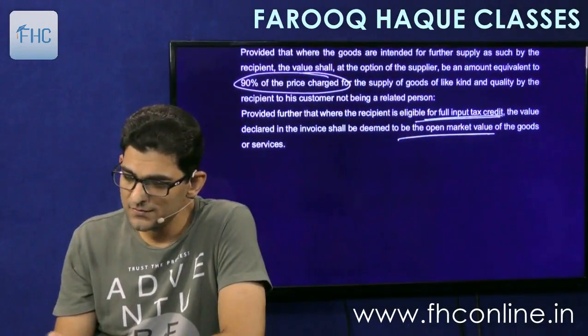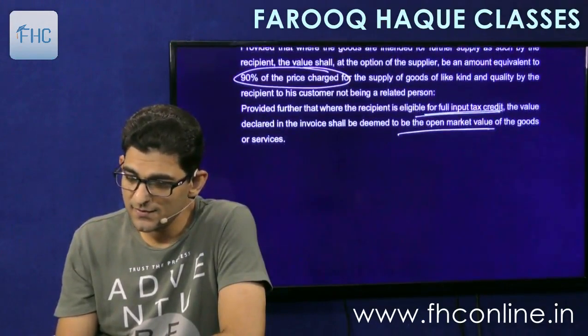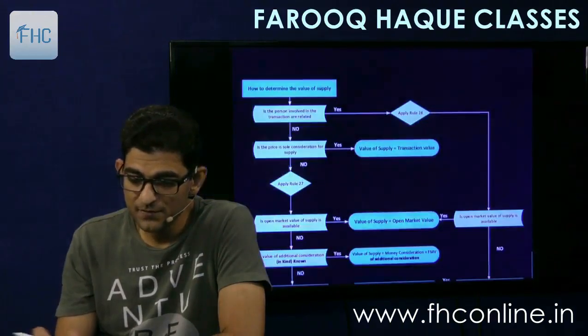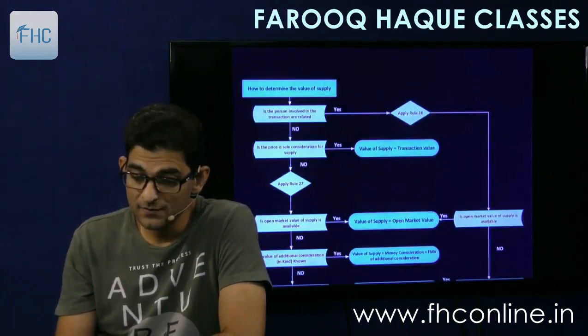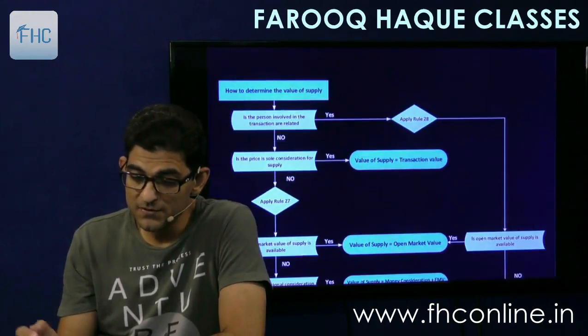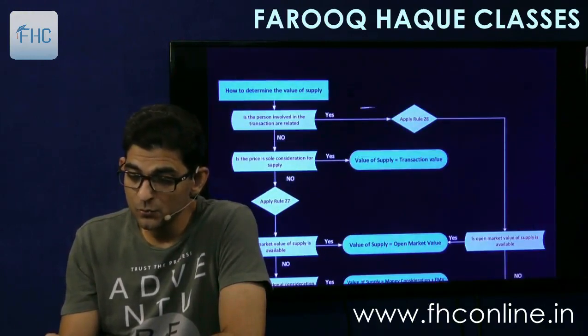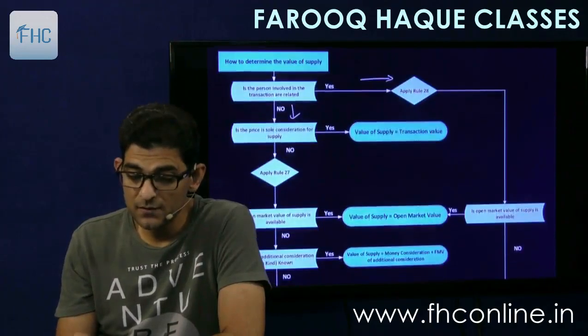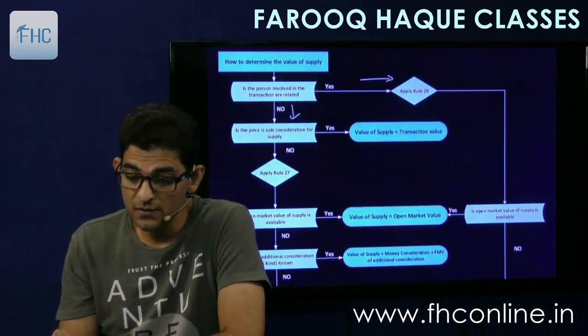So simple points are there, and then this whole chart is given. If the persons are related, then you apply rule 28. If not related, then you see whether price is the sole consideration for the supply.